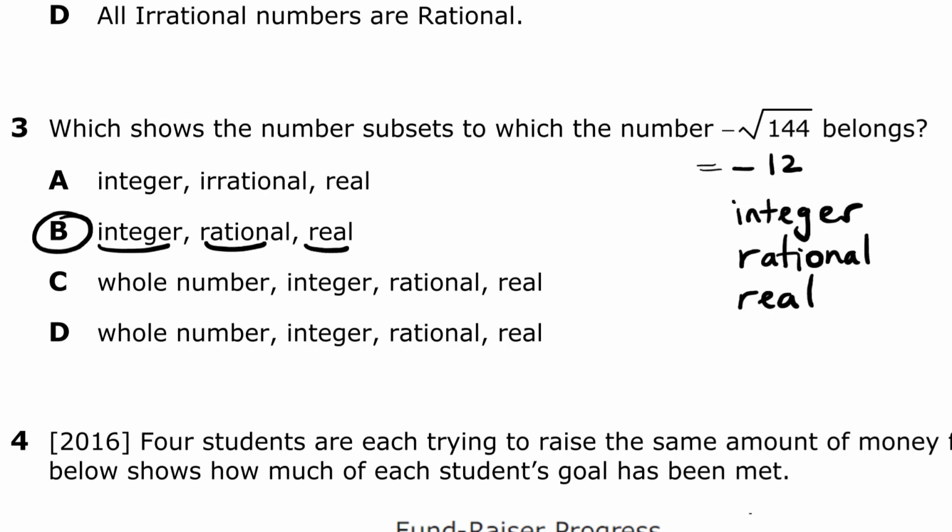On A, it says irrational, so that's why it's not the answer. It's not a whole number because whole numbers are 0 and positive integers. So a negative integer won't be a whole number at the same time. So B is obviously the correct answer here.